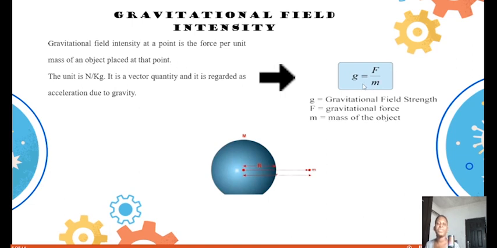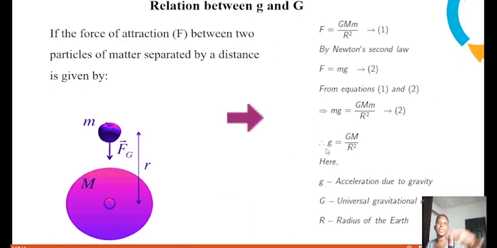So g, which is the gravitational field intensity, is equal to force divided by the what? Mass. And I'm sure you can get the unit. You know, our force is measured in Newton, our mass is measured in kg. So that is just going to be our Newton per kg. As simple as that. So let's go to the next topic.